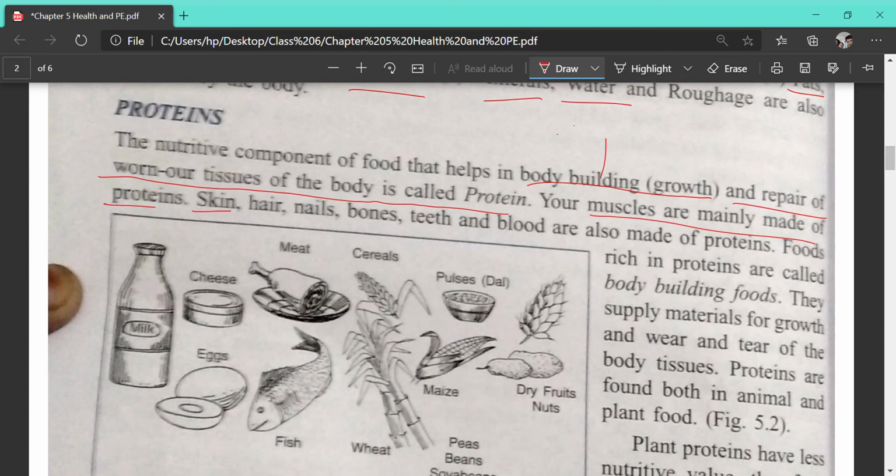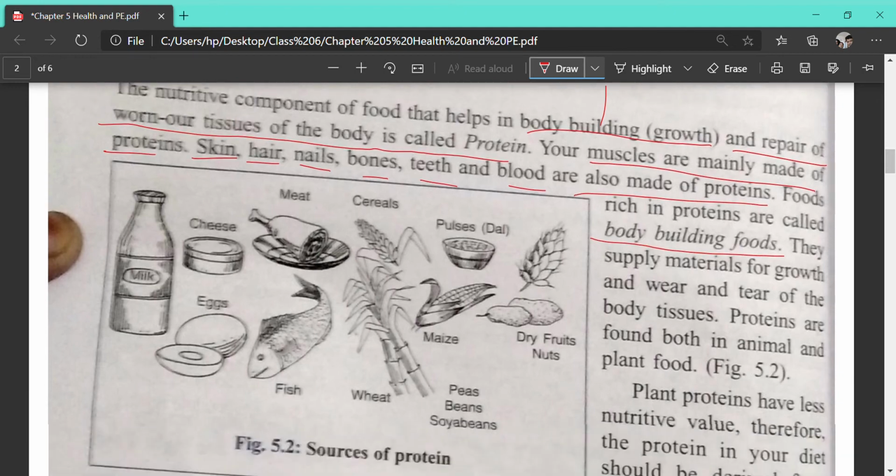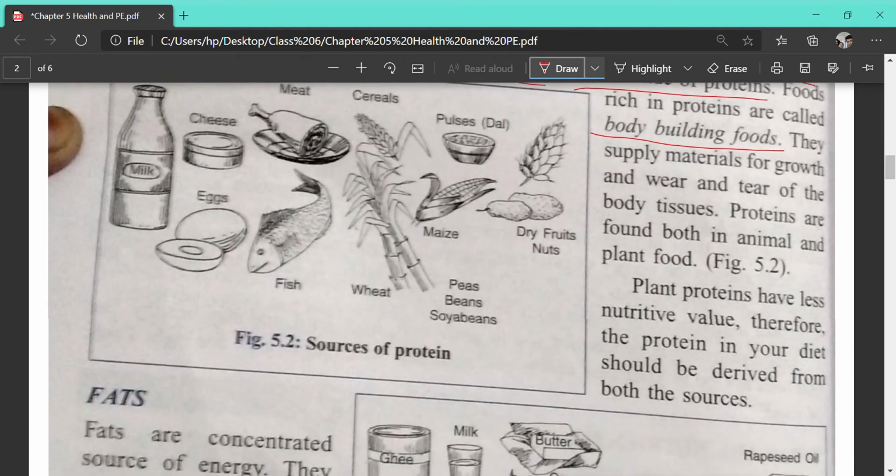Again, skin, hair, nails, bones, teeth, blood, etc. are also made up of protein. So except the muscle, the major parts having protein are nails, hair, skin, bone, teeth and blood. Food rich in protein is known as bodybuilding food, because it helps us to build up the body. They supply material for growth and wear and tear of the body tissue.